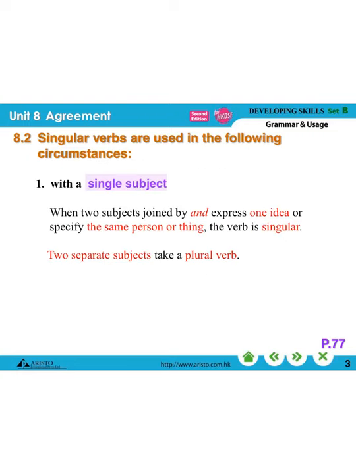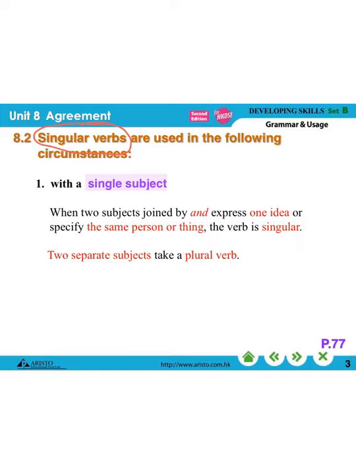Okay, so first of all, when do we use singular verbs? So we use singular verbs in these cases. Number 1, if the subject is a single subject.